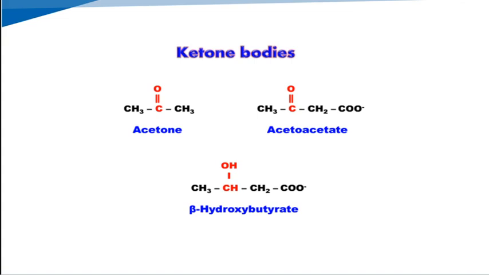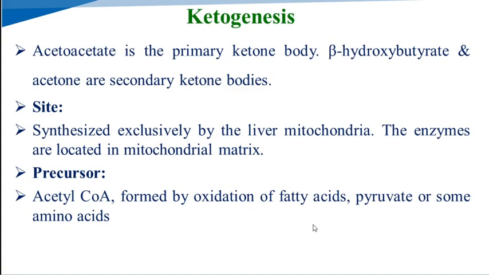Here is the structure of the ketone bodies: acetone, acetoacetate and beta hydroxybutyrate. Acetone and acetoacetate both contain the ketone as a functional group. In beta hydroxybutyrate, there is no ketone group; it contains an alcohol group instead of the ketone group.